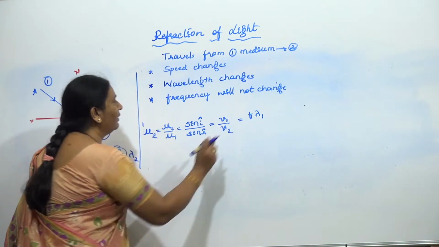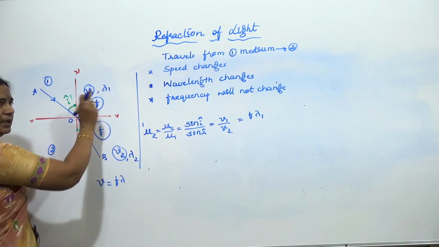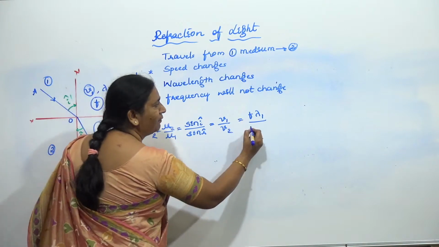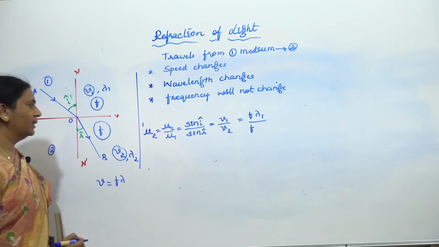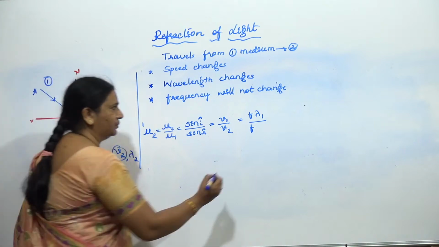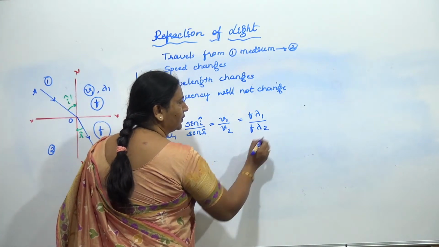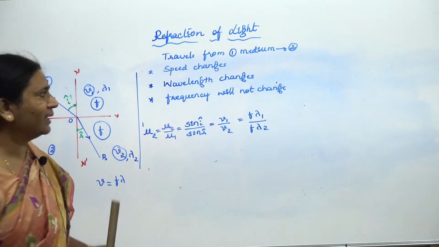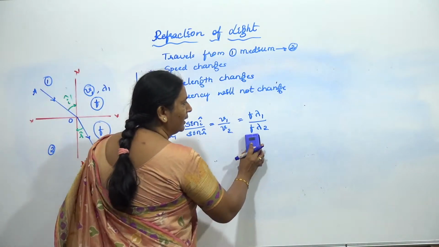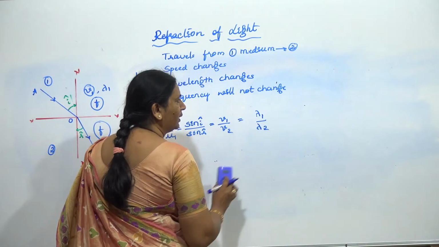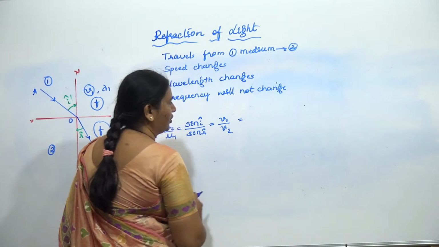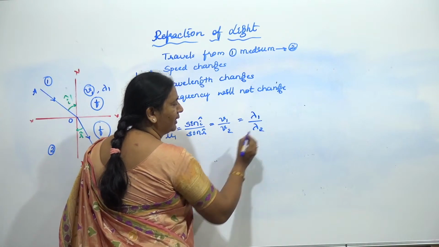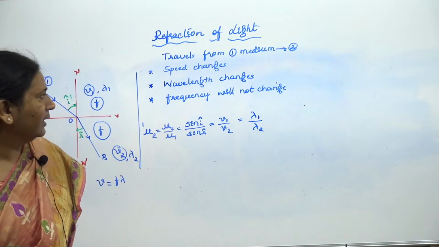The wavelength in the first medium is lambda 1, and in the second medium is lambda 2. Then f is going to get cancelled, so I can write only lambda 1 by lambda 2. So this is one more ratio. Hope it's clear. I have shown already why it comes.